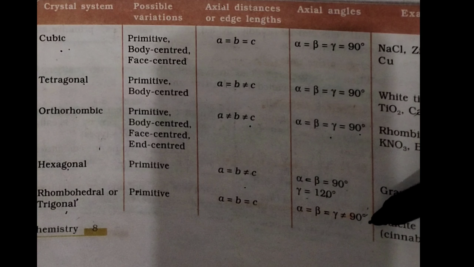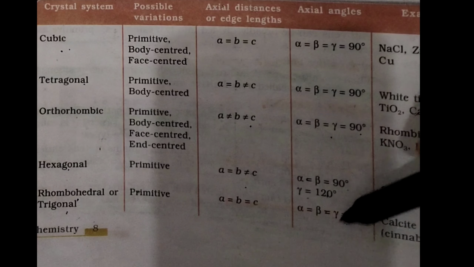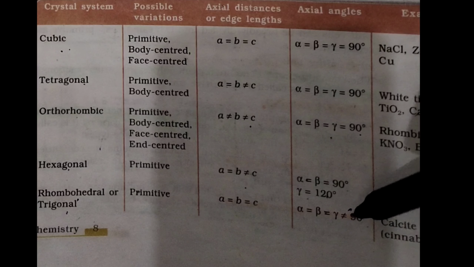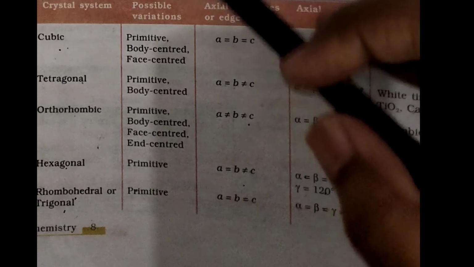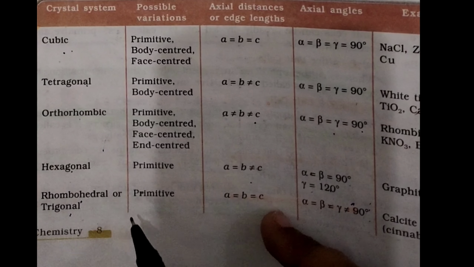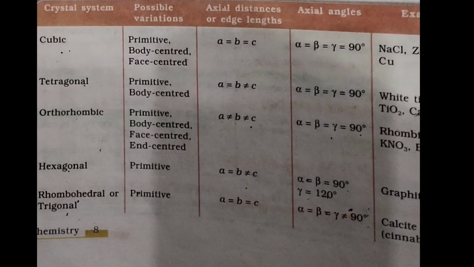Alpha, beta and gamma are not equal to 90 degrees. All the three angles are not equal to 90 degrees. They are not right angles. They are just tilted. Then there is an angle difference. So rhombohedral or trigonal type I have discussed here.